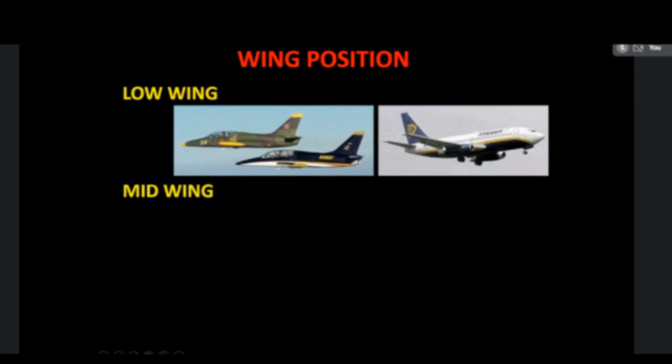In this figure, the wings are fitted in the mid side, that is the center side of the aircraft. This type is known as a mid-wing aircraft. In this image, the wings are placed on the upper side of the aircraft, that is the top side. This is known as a high wing aircraft. So wings may be fixed on the lower side, center side, or upper side of the aircraft.